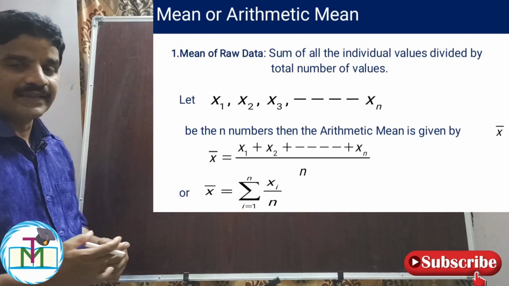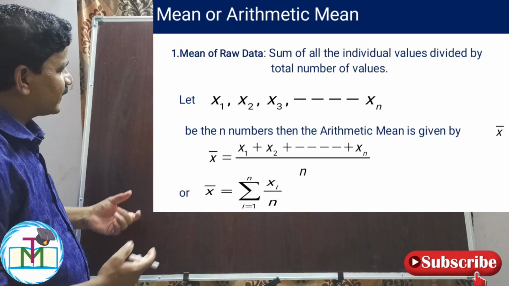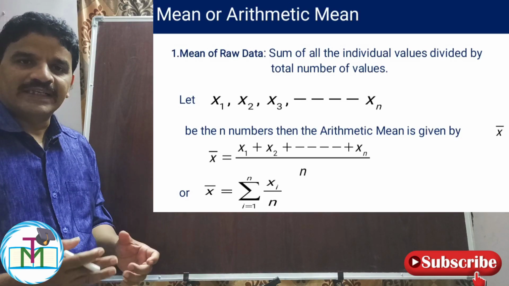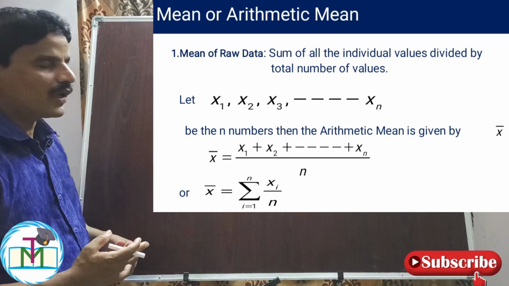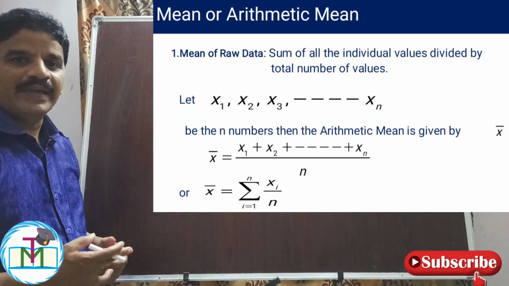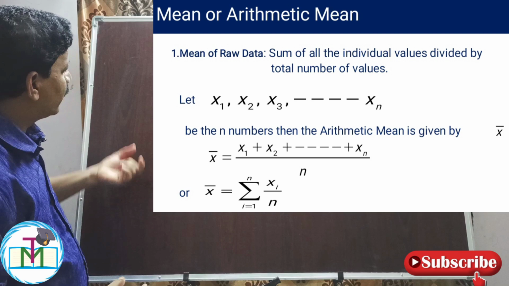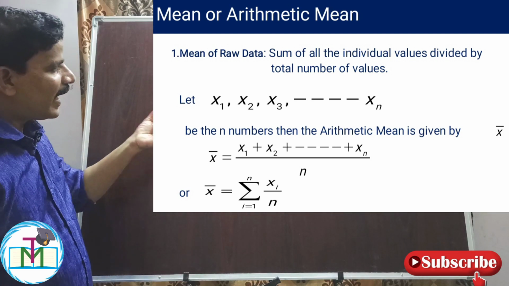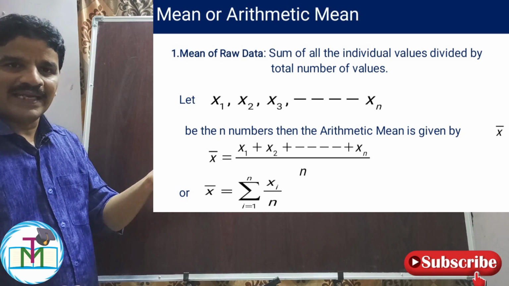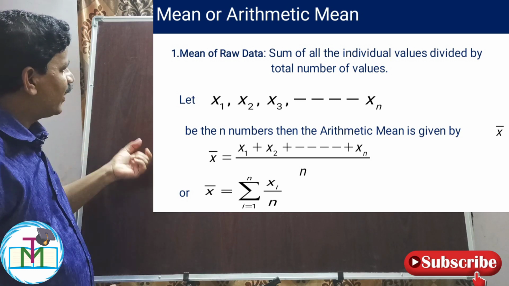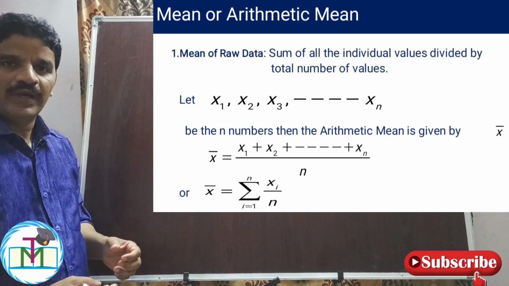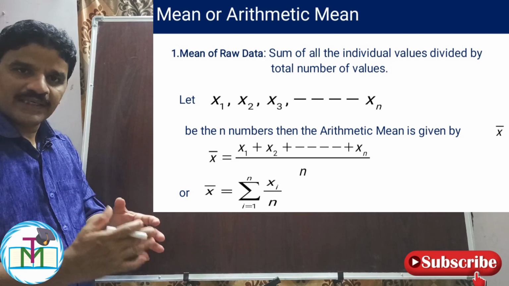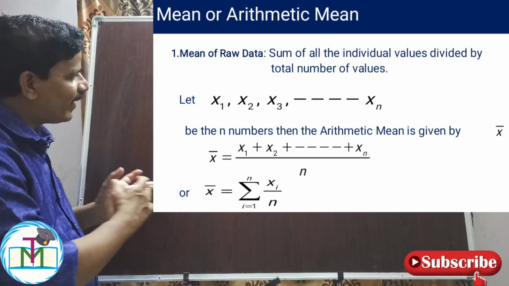Find the mean or arithmetic mean. Here, the sum of all individual values divided by the total number of values gives the mean of raw data. For example, x1, x2, x3, and so on, xn are values of a variable capital X. Then the mean is given by x bar is equal to x1 plus x2 plus x3 plus so on xn divided by n.